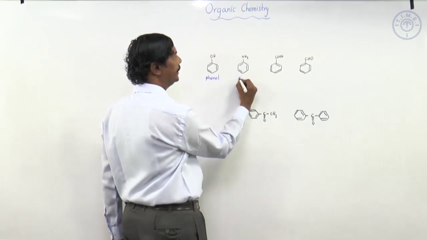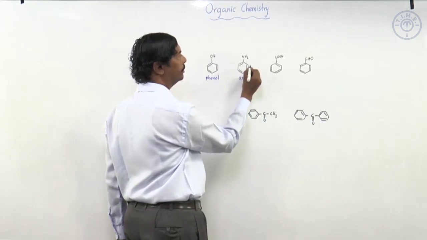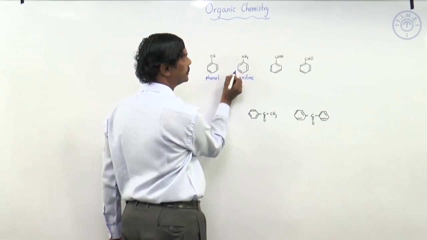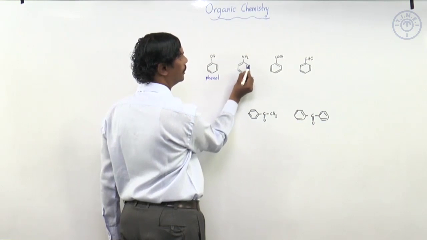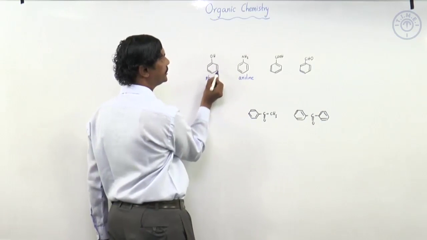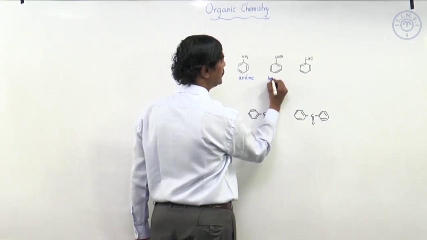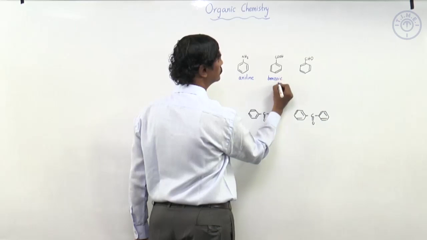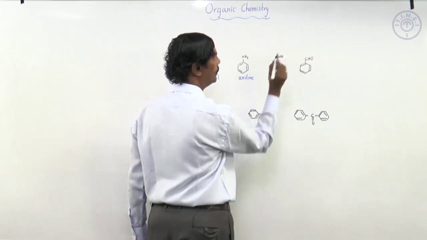Now this is aniline, that is an NH2 attached to the benzene ring. Here we have hydrogens. So this is C6H5NH2. This is phenol, C6H5OH. This is benzoic acid, C6H5COOH.